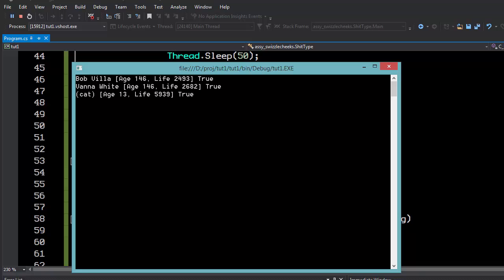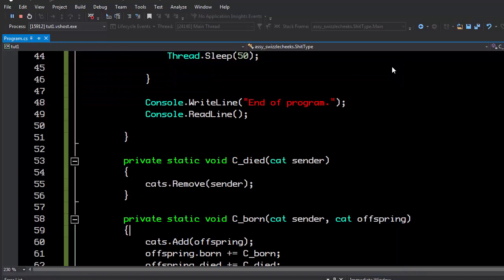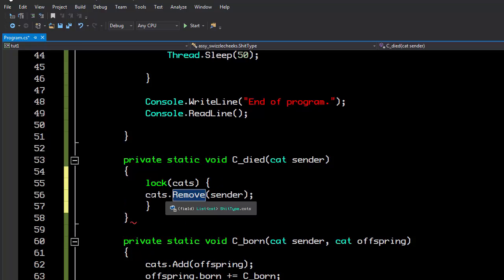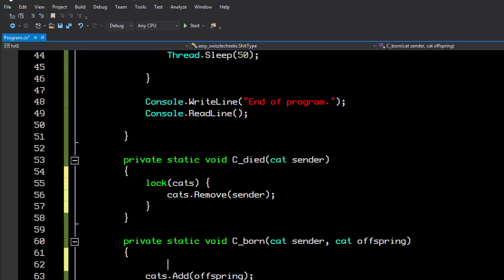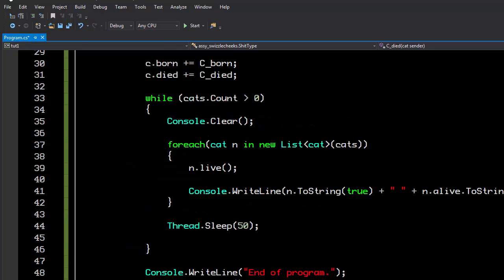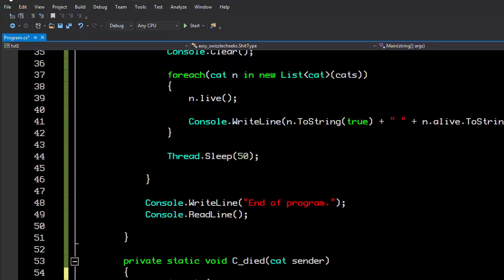There is some work that we would have to add if we had multi-threading. We would want to lock these operations, along with this function.